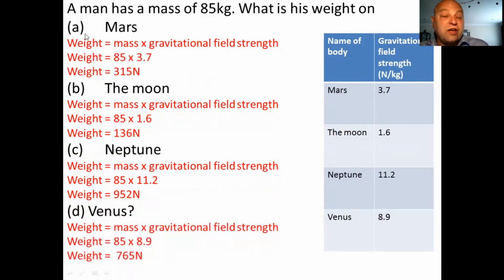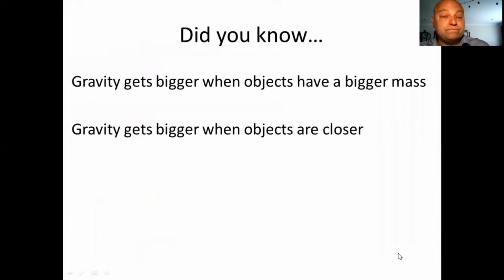You'll notice that the man has a mass of 85 kilograms, and that's the same everywhere, but he has a different weight in different places in the universe. If you got those right, well done.